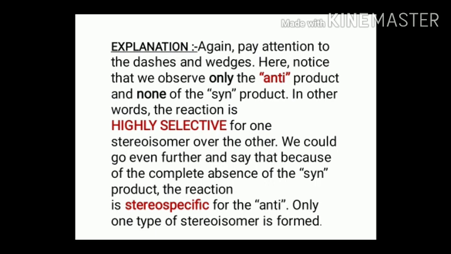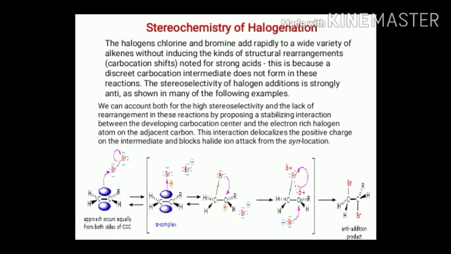Then we say this is a highly selective reaction for one stereoisomer over the other. We could go even further and say that because of the complete absence of the syn product, the reaction is stereospecific for the anti. Only one type of stereoisomer is formed. Let us see the stereochemistry of halogenation.